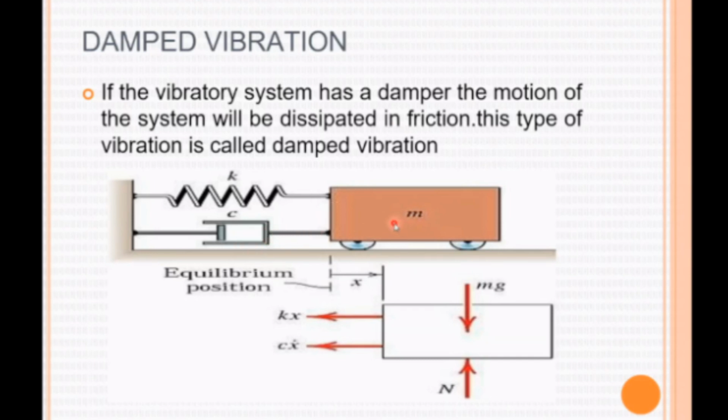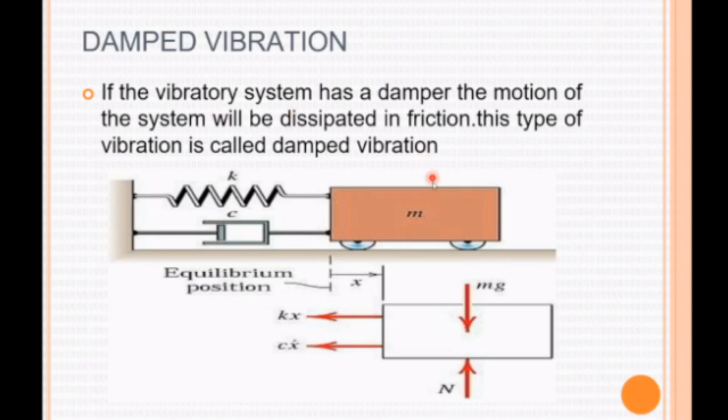First of all, we have seen the free vibration without damper. So the vibration is gradually reducing. Second one, we have seen about the forced vibration. Since we are giving the force by means of a motor, the amplitude is constant. But in this third vibration, that is damped vibration, without external force, it is vibrating. Also, we are giving the damper and spring to the movement of the mass. So the vibration will suddenly decrease.